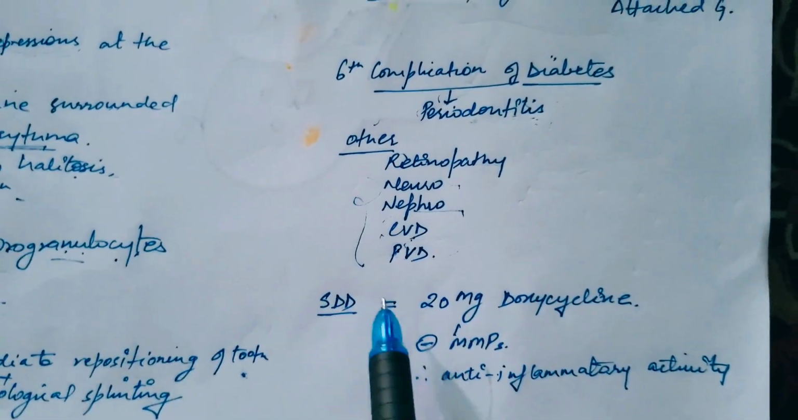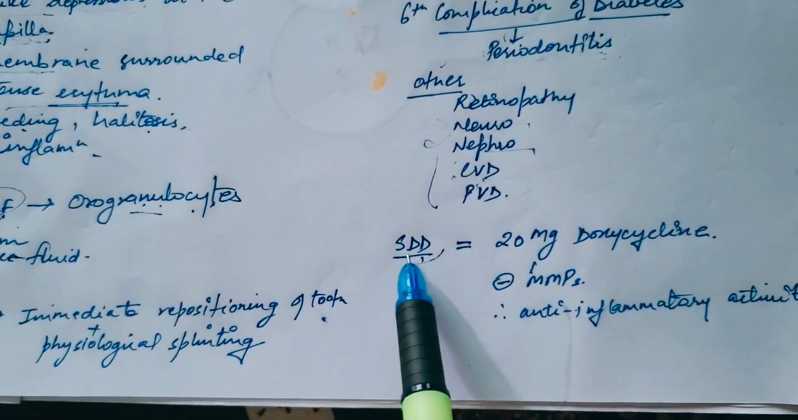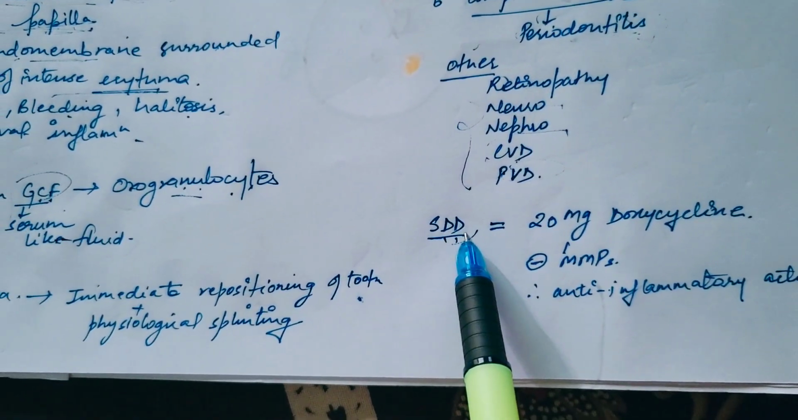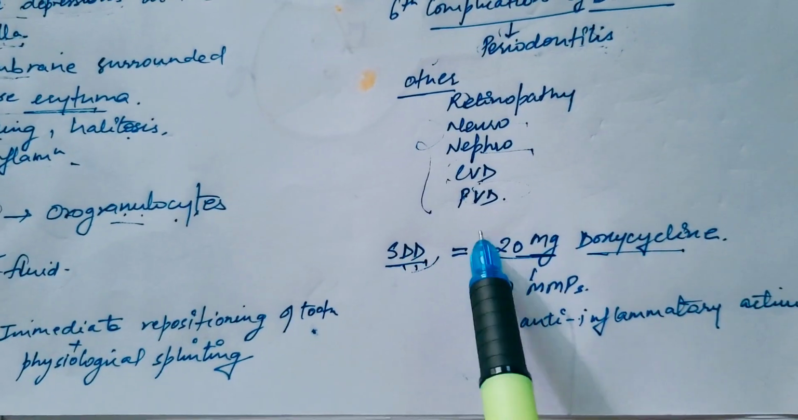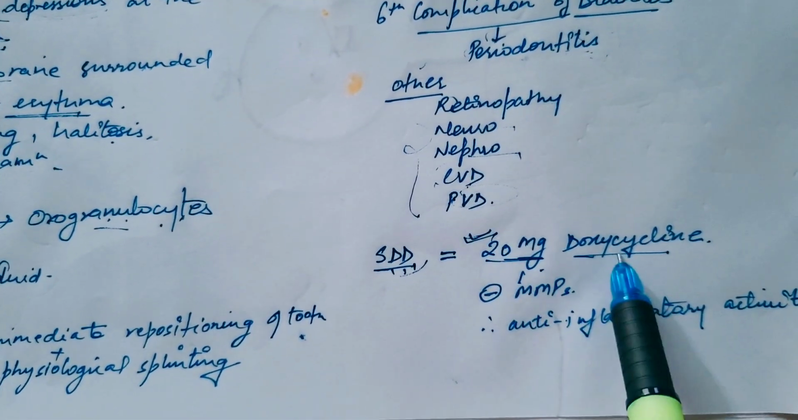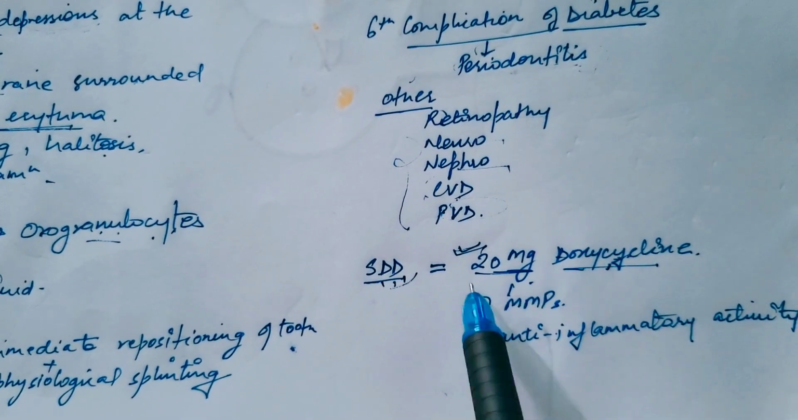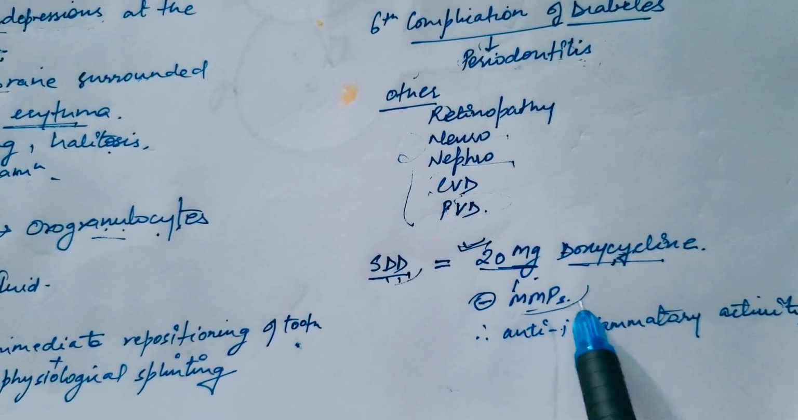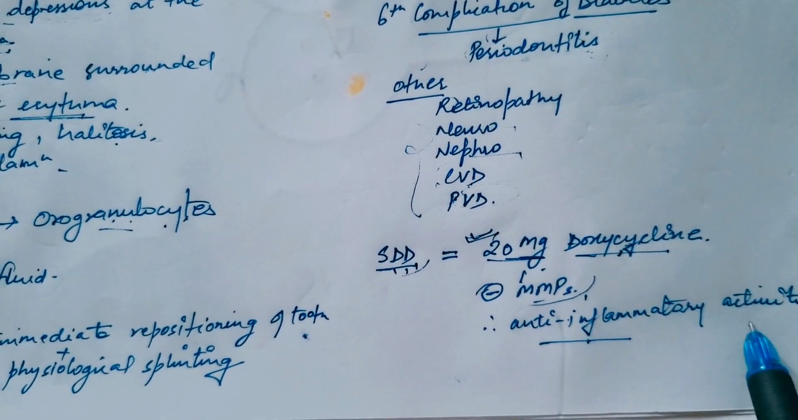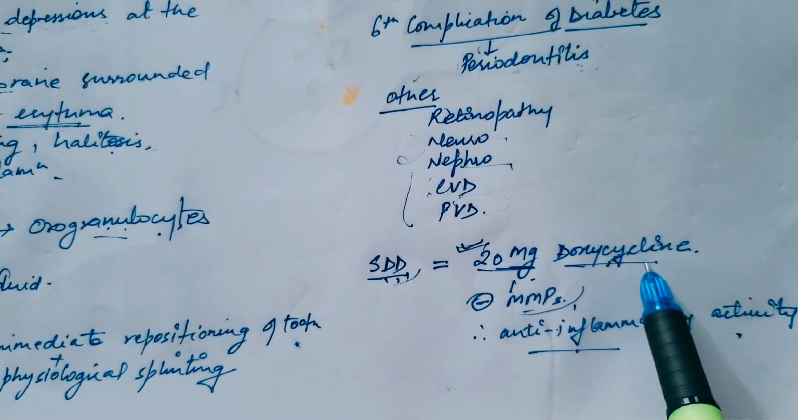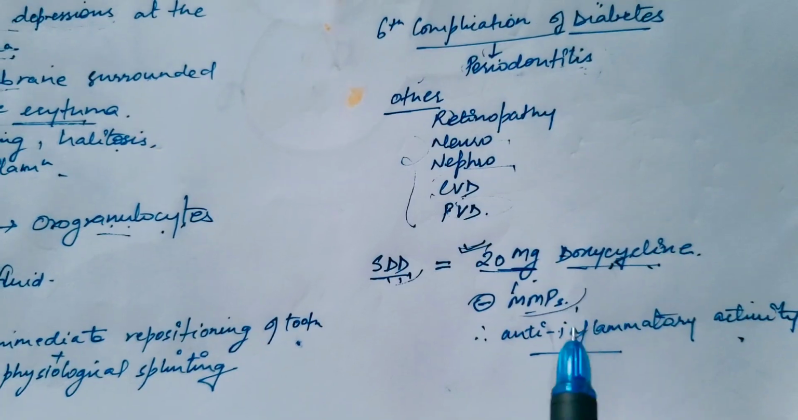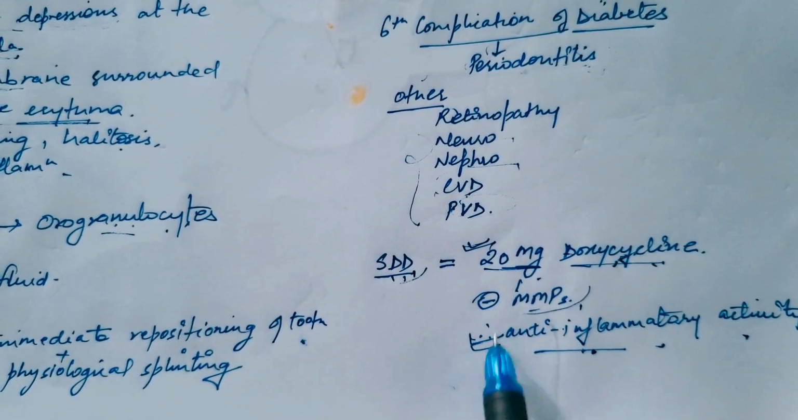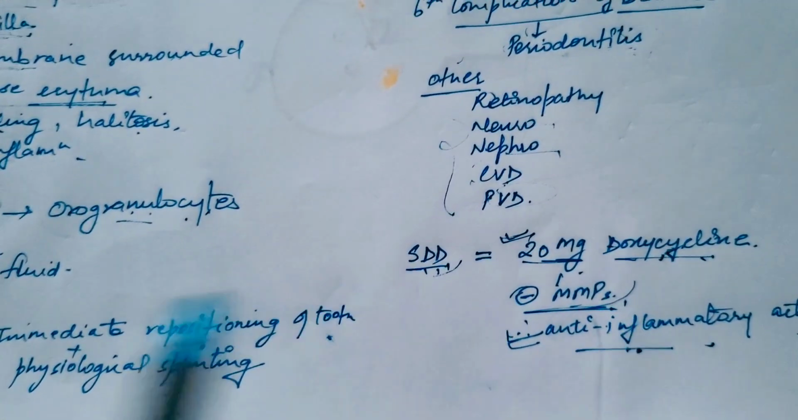Then comes submicrobial dose doxycycline. It is 20 milligram of doxycycline. So we have to remember 20 milligram of doxycycline. Okay? What does it do? It inhibits the matrix metalloproteinases, which have anti-inflammatory activity. So doxycycline's antibacterial activity is less, but in this case its anti-inflammatory activity is more, because it inhibits the MMPs.